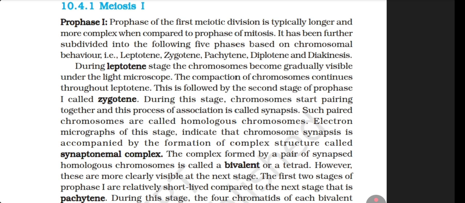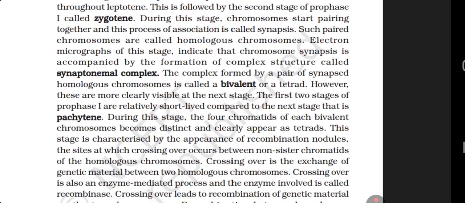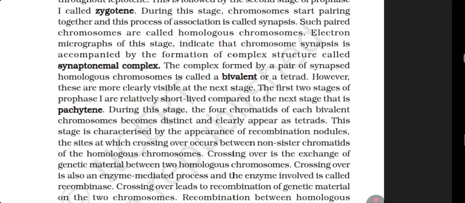This is followed by the second stage of the prophase called zygotene. During this stage, chromosomes start pairing together and this process of association is called synapsis. Such paired chromosomes are called homologous chromosomes. Electron micrographs of this stage indicate that the chromosome synapsis is accompanied by the formation of complex structures called the synaptonemal complex. The complex formed by the pair of synapsed homologous chromosomes is called a bivalent or a tetrad. However, these are more clearly visible at the next stage.